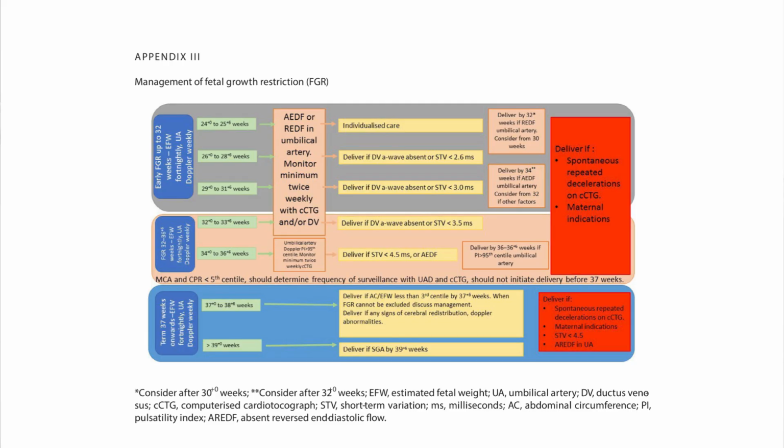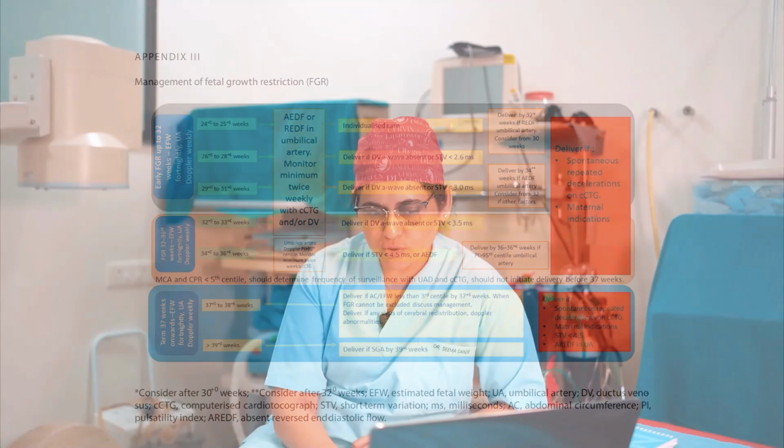And if it is detected at 39 weeks, so delivery if SGA is there by 39+6 weeks. So we have to deliver if there are spontaneous repeated decelerations on the computerized CTG, maternal indications, STV less than 4.5 and absence or reversal of end diastolic flow in umbilical artery. They can be delivered vaginally. Induction of labor is also allowed, but if there is abnormal computerized CTG and STV and ductus venosus alteration and umbilical artery absent or reverse end diastolic flow, then cesarean section is recommended.